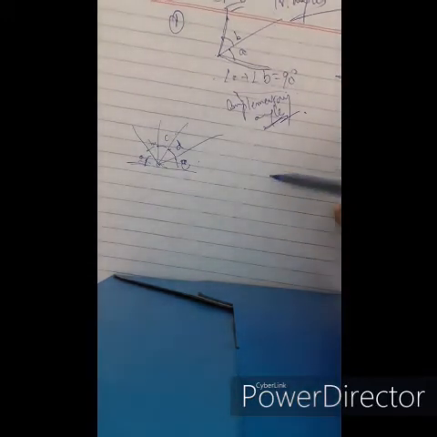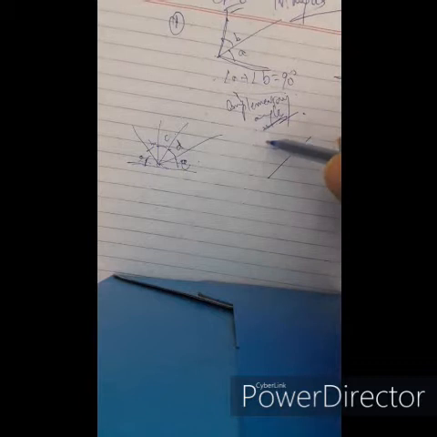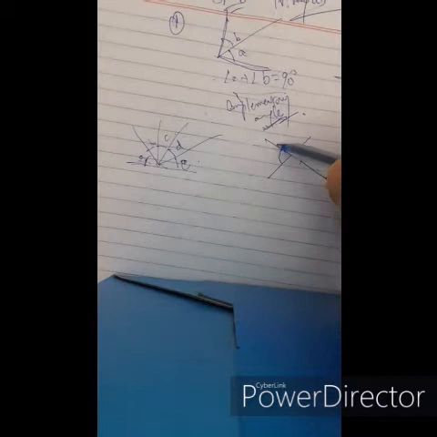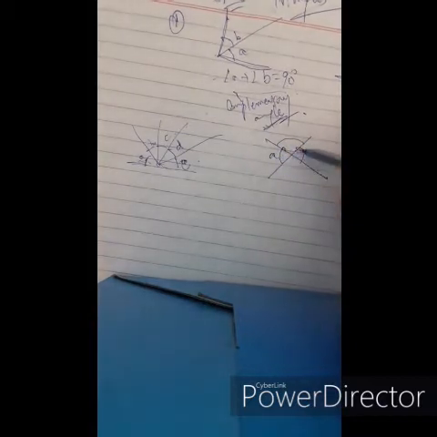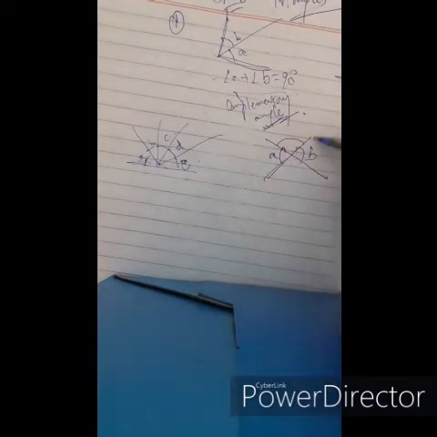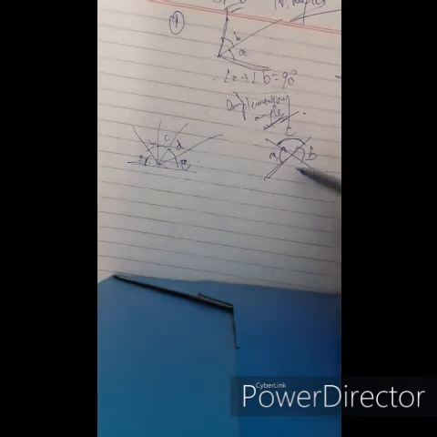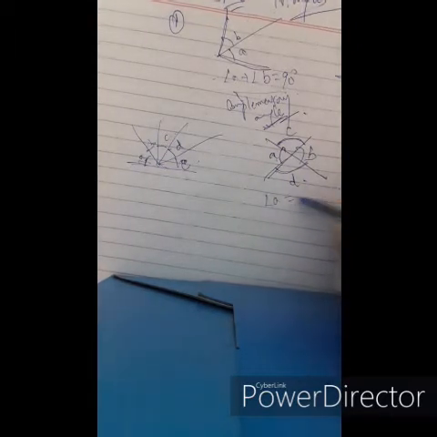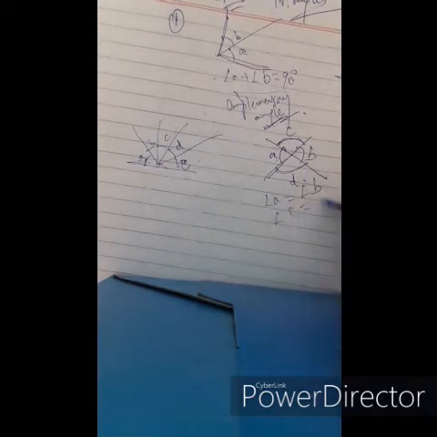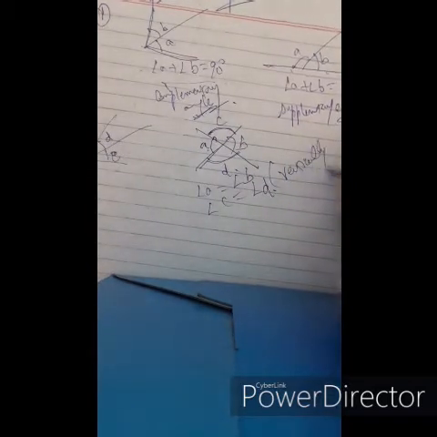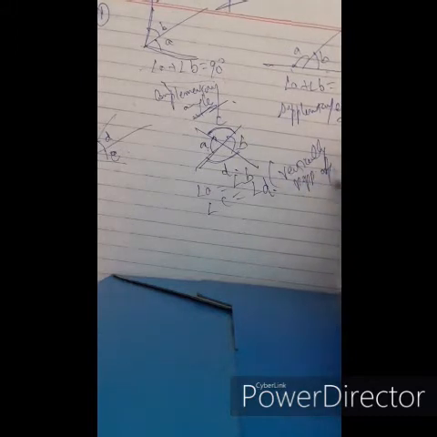Another point to remember: suppose two lines intersect, then their vertically opposite angles are equal to each other. Angle A equals angle B, angle C equals angle D, because these are vertically opposite angles.